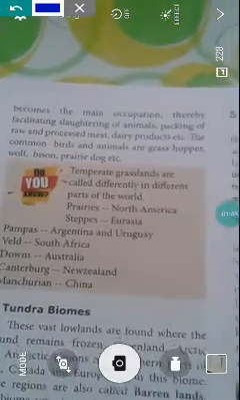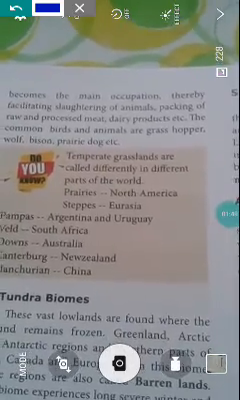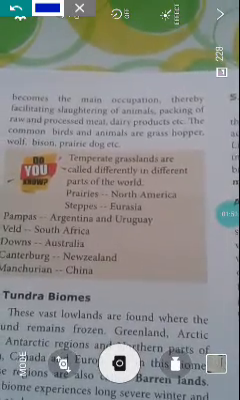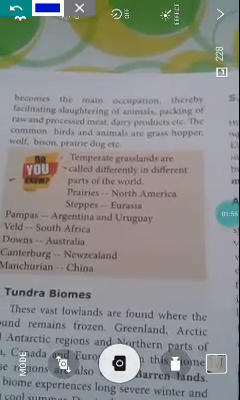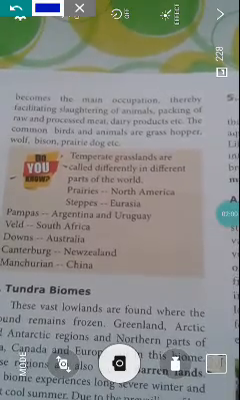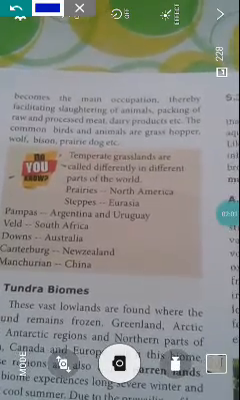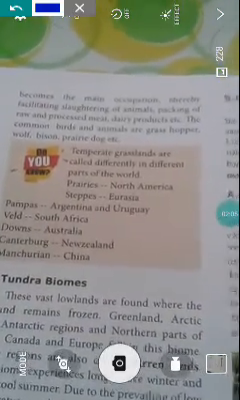The pastoral pasture becomes the main occupation, thereby facilitating slaughtering of animals, packing of raw and processed meats, dairy products, etc. The common birds and animals are grasshopper, wolf, bison, prairie dog. These are all the important animals living in this biome.